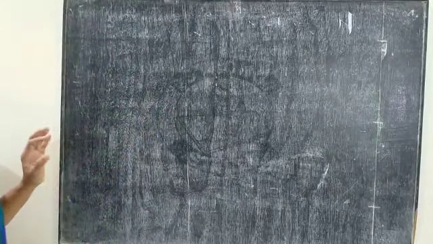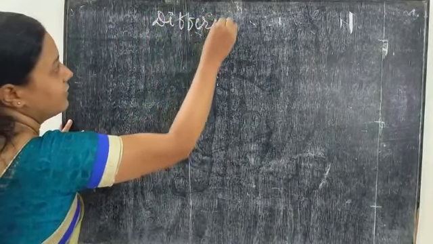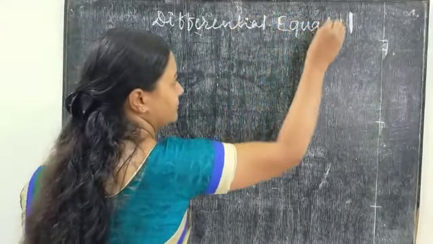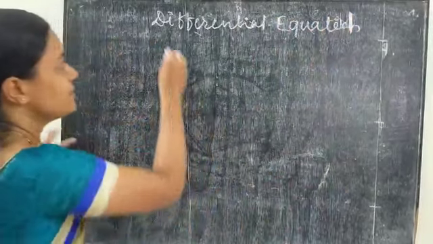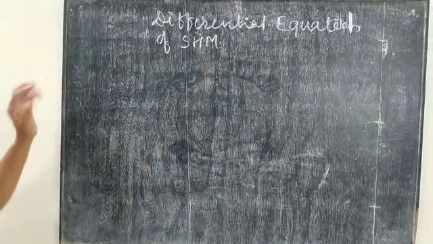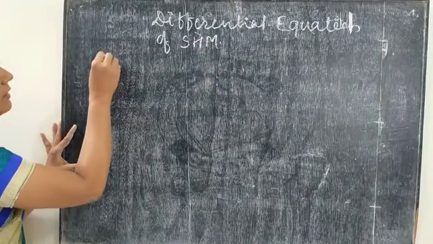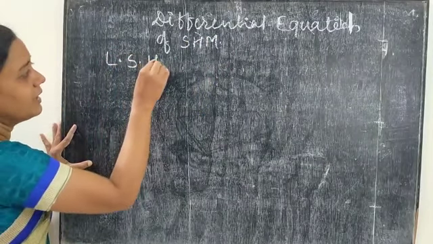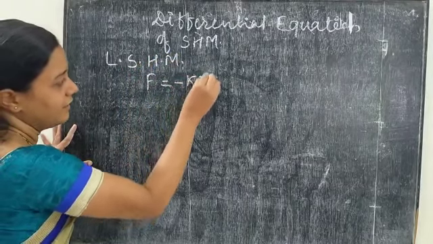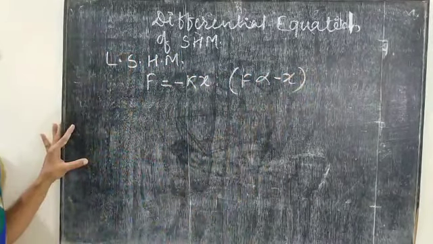Now today we have to find the differential equation of simple harmonic motion. This is very important. As we know from the definition of linear simple harmonic motion, the mathematical expression is F equals minus kx, that is, F is directly proportional to negative x.